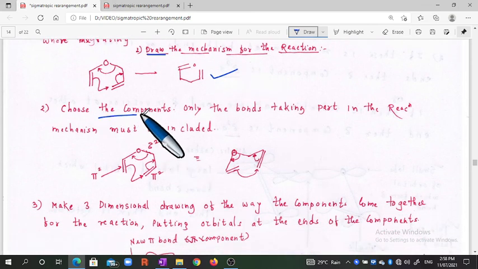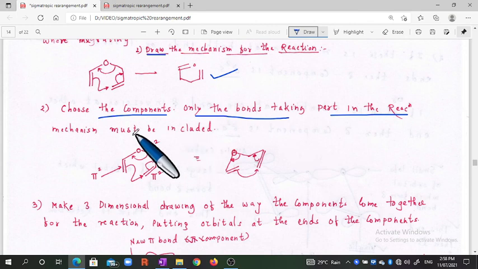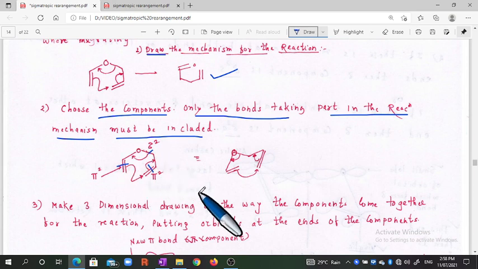Then choose the components. Which components? Only the bonds taking part in the reaction mechanism must be included. In this case, this bond breaks, this bond breaks, and this bond breaks. Okay, therefore these are the components.